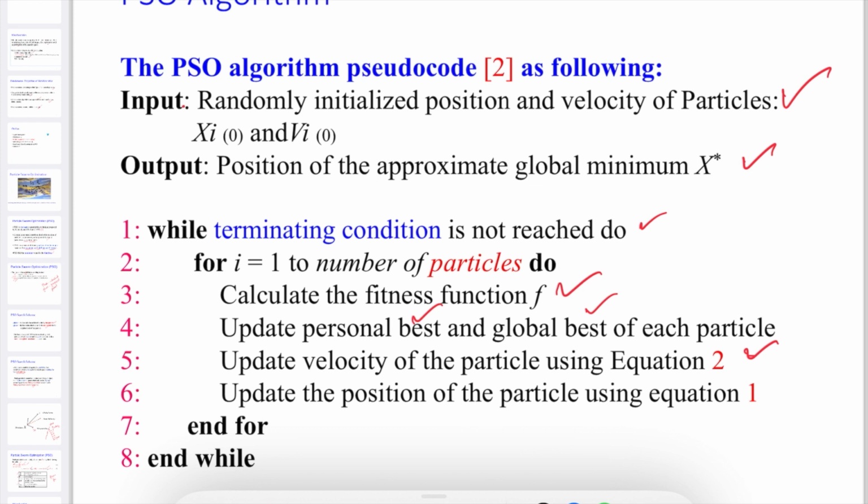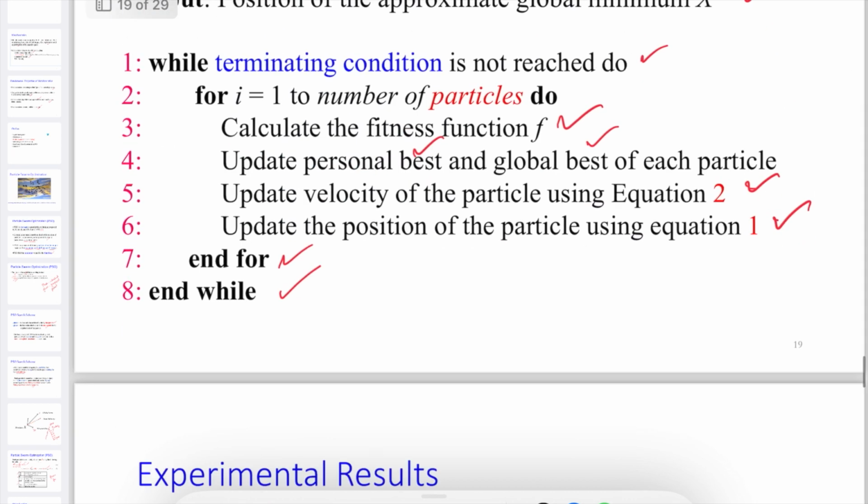In the previous slide we saw equation number 2, where v of t plus 1 equals w, the inertia weight, times the learning factor terms, and that formula we have to compute. Then update the position of the particle using equation number 1, because after we compute the p best and the g best, we compute the next position. Then end for and end while. If you keep on doing this complete PSO optimization, you will reach the highest peak possible for a solution. For birds it will be the food, but for us it will be the best solution available, a near optimal solution.